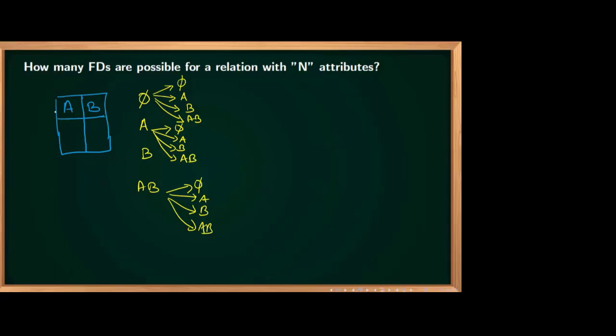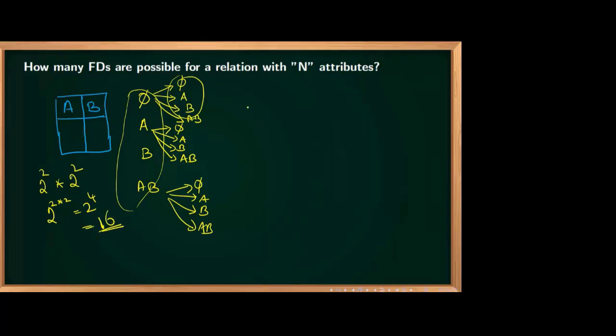So ultimately it comes to 2 power 2 into 2 power 2. They can ask this as a 1 mark question. Left side is 2 power 2. For every left side, the right side is also 2 power 2. So 2 power 2 into 2 power 2. So how many is it? 2 into 2, so 2 power 4 is equal to 16.